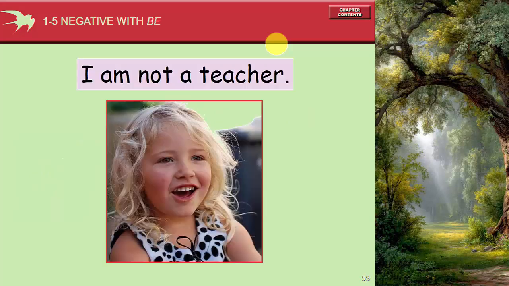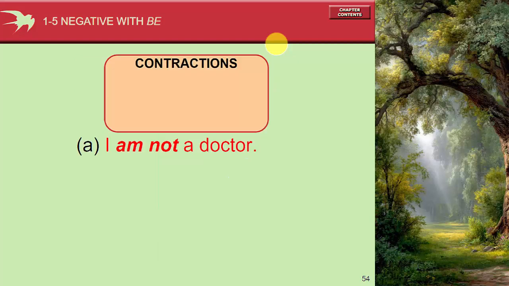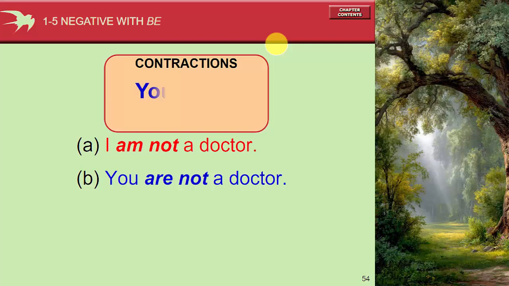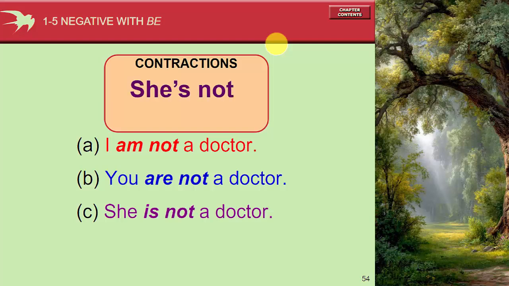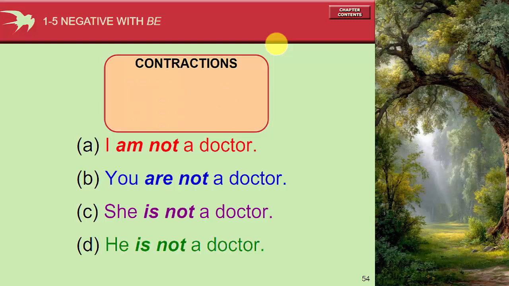I'm not a teacher. This one the negative. To make a negative, we just add not after the to be. I'm not a doctor. You are not a doctor, so we can use you're not a doctor or you aren't a doctor. We can use both forms. She's not a doctor, she isn't a doctor. So both are possible and both are used in this kind of contraction.